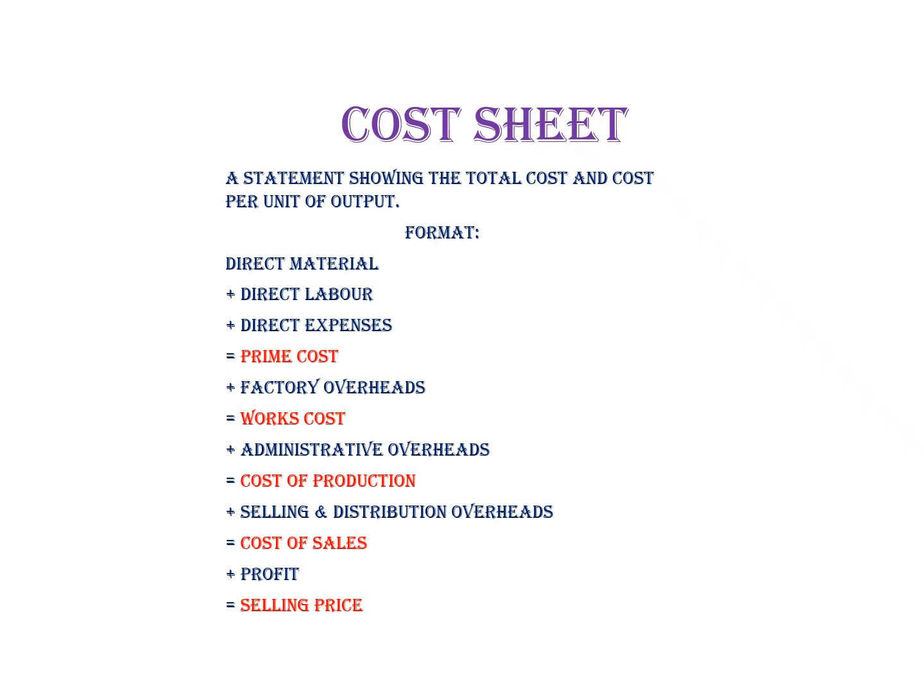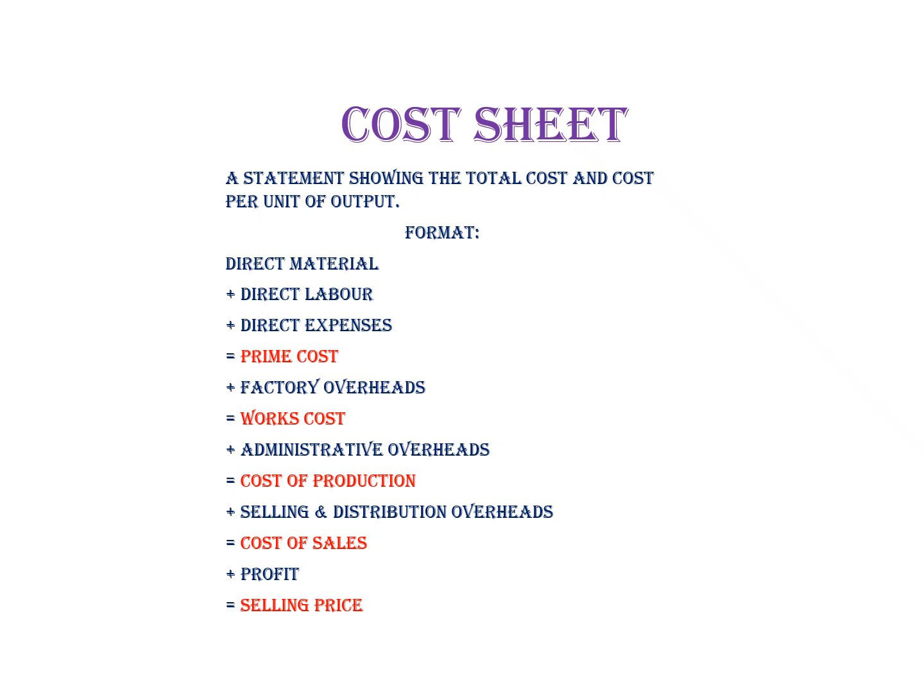Factory rent and rates, factory lighting, power and fuel, repairs and maintenance, depreciation of plant and machinery, factory stationery, insurance of factory, and water consumption in factory are other examples of factory overheads. So when we add prime cost with the factory overheads, we can ascertain the works cost.